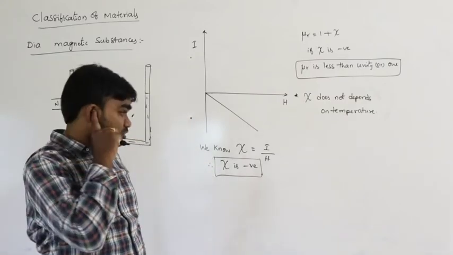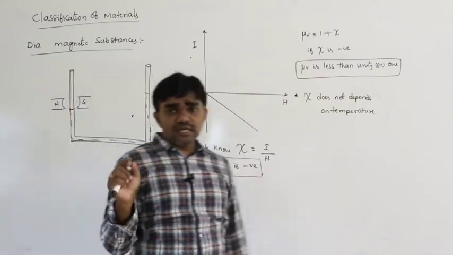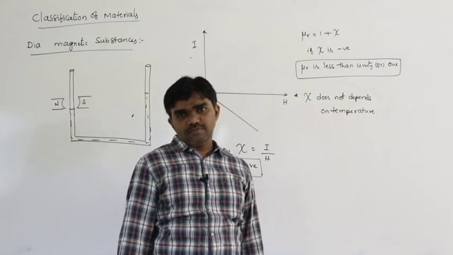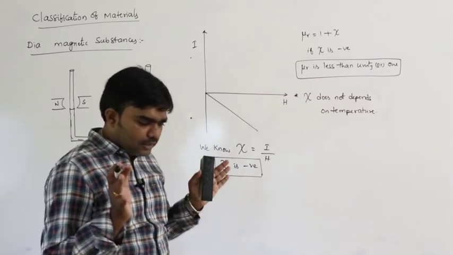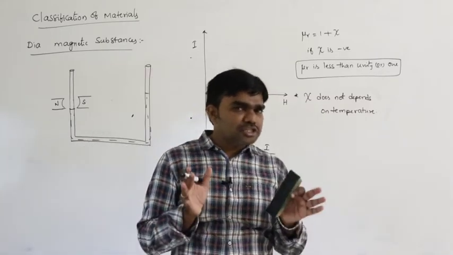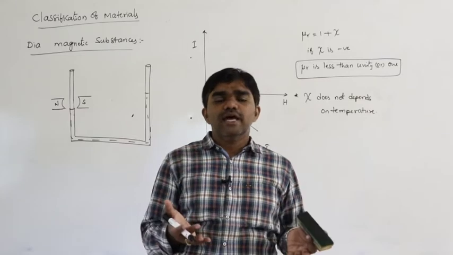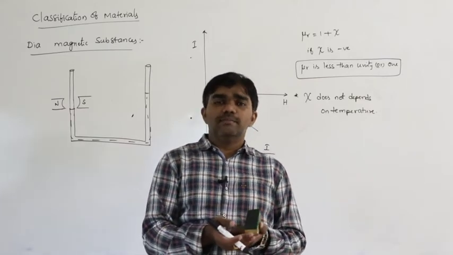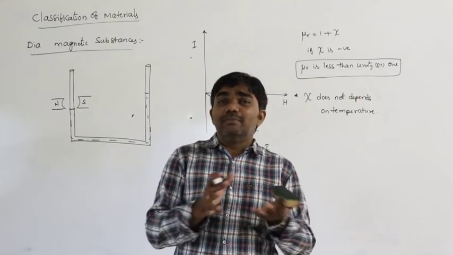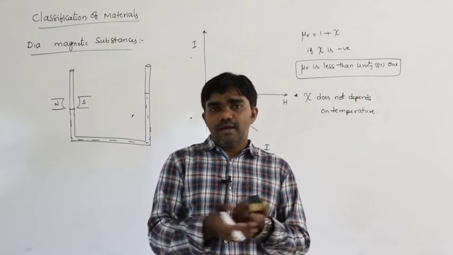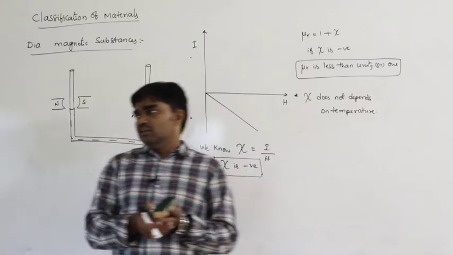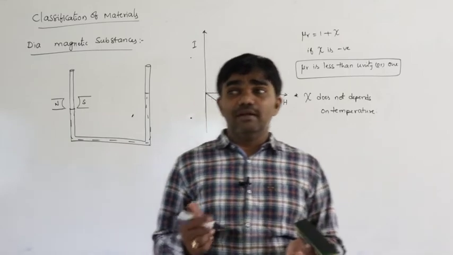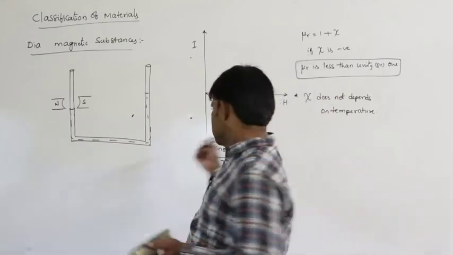The main important points you have to remember: which are considered as diamagnetic substances? The substance must have paired electrons. And when the diamagnetic substances are placed in an external magnetic field, they must experience a magnetic moment opposite to the direction of the applied magnetic field. So these are feebly repelled by the magnets. Diamagnetic materials are feebly repelled by the magnet. Feebly means slightly repelled by the magnet. So that is the situation.